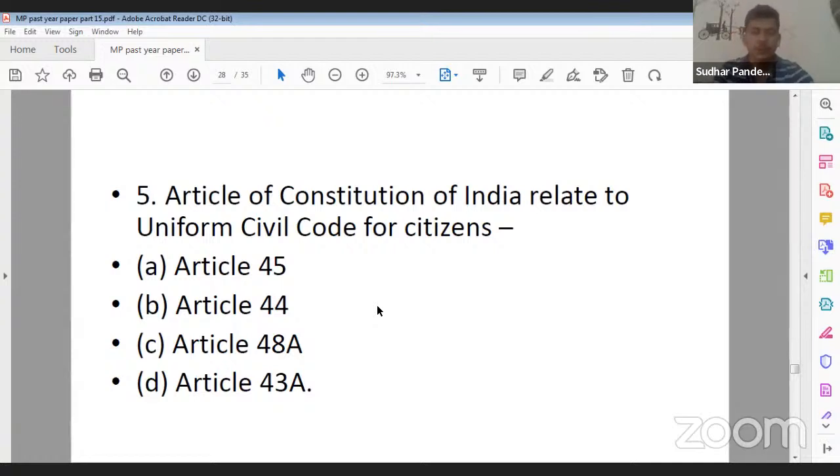Uniform Civil Code for the citizens. This particular provision is defined under which article number? It is under the chapter of Directive Principles of State Policy, chapter 4. Article 45, 44, 48A and 43A. Its correct answer is Article 44. Yes, Ujjwal Nahar ji, you are also correct. Ankita Gupta ji, Vinny ji, both of you are correct with reference to question number 5.